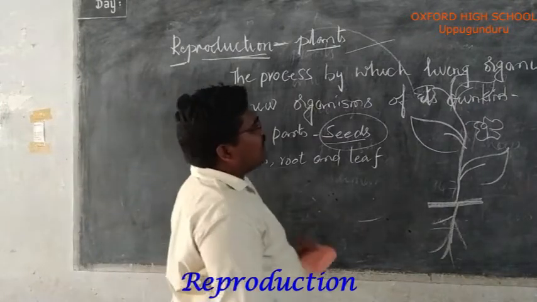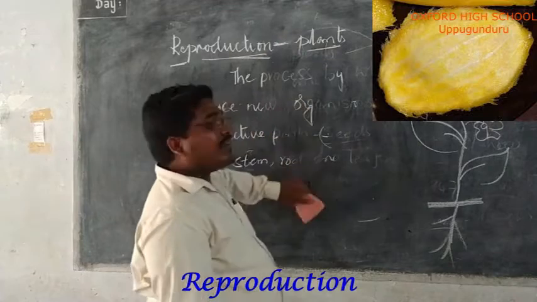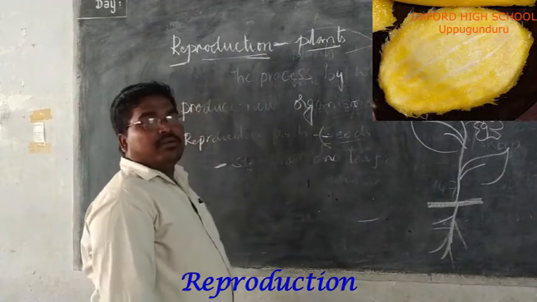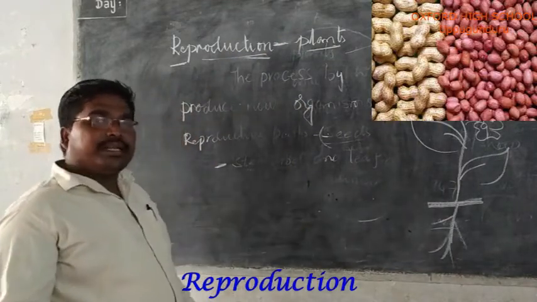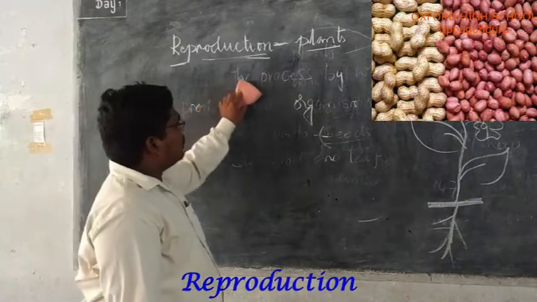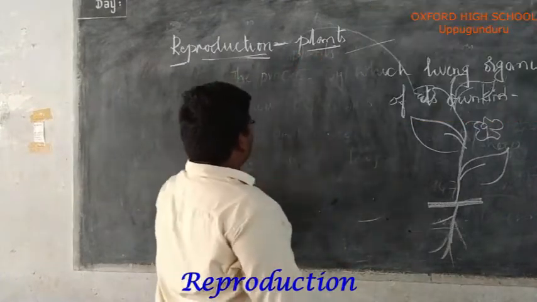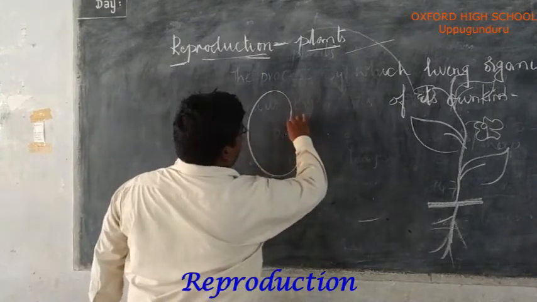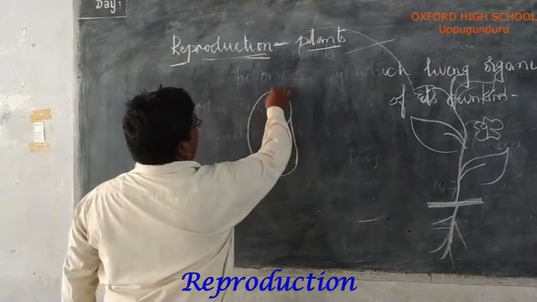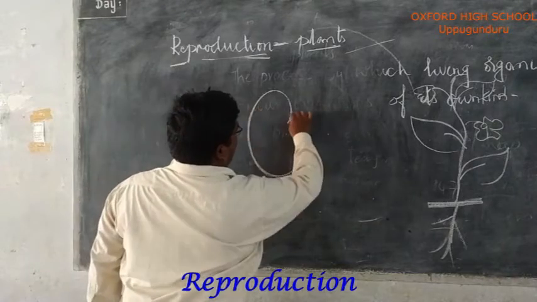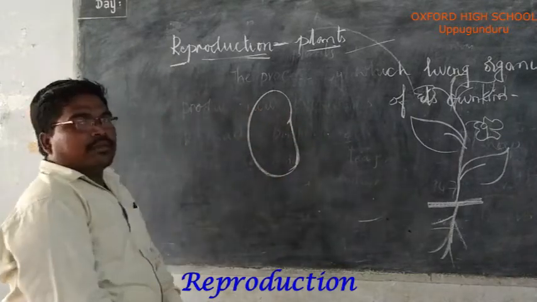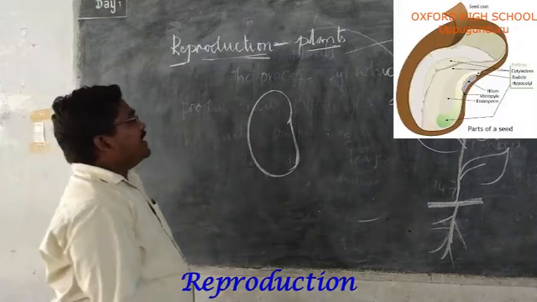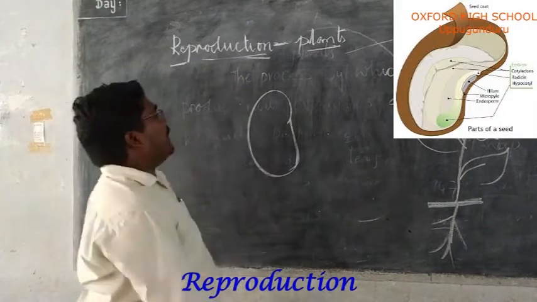So what is the structure of a seed? Have you ever seen a seed, like the seed of a mango or the seed of a groundnut, peanut? Here is a seed. A seed has three main parts.